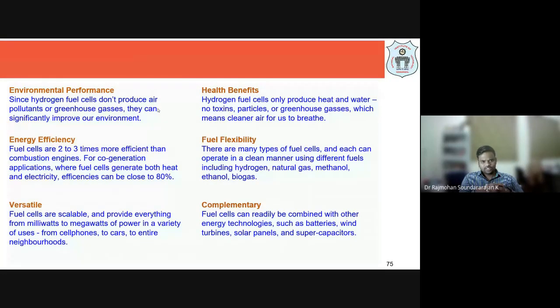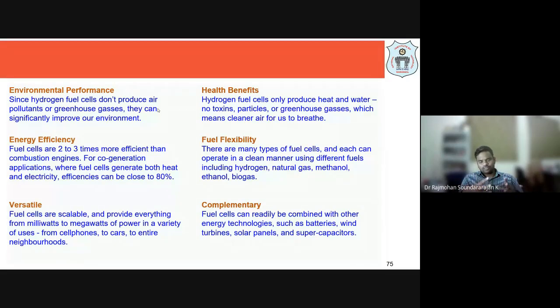With respect to energy efficiency, we have seen that fuel cells are 2 to 3 times more efficient than combustion engines. For cogeneration applications with other power plants or heat recovery units, fuel cells can generate both heat and electricity, and the efficiency can be close to 80%. Remember, if a fuel cell is used in houses during winter time, whatever heat is generated can be used to keep our house warm. In the north we have more winter.